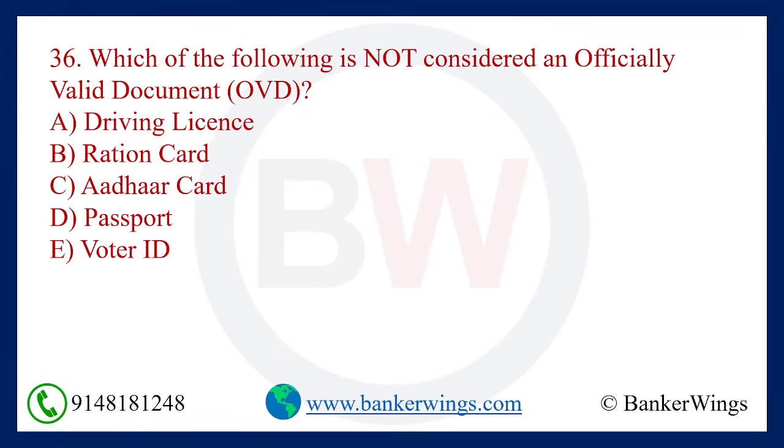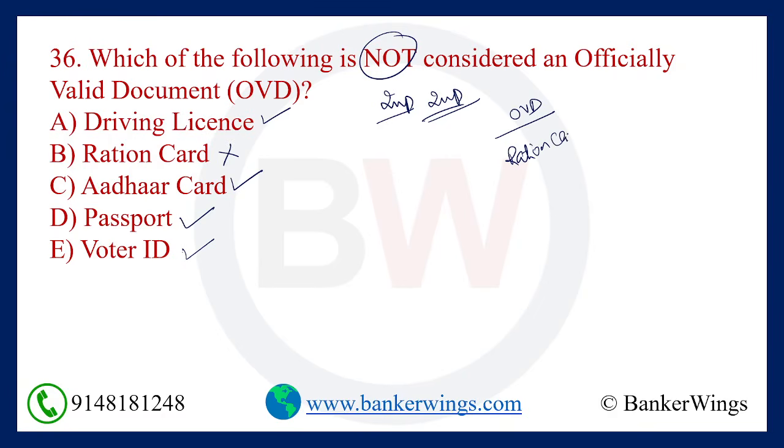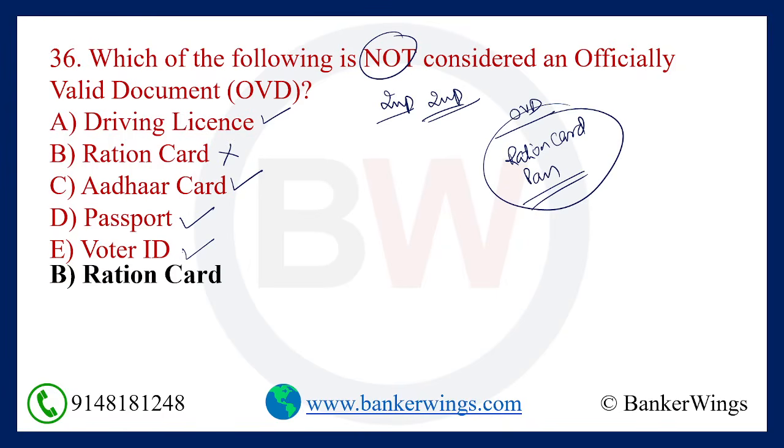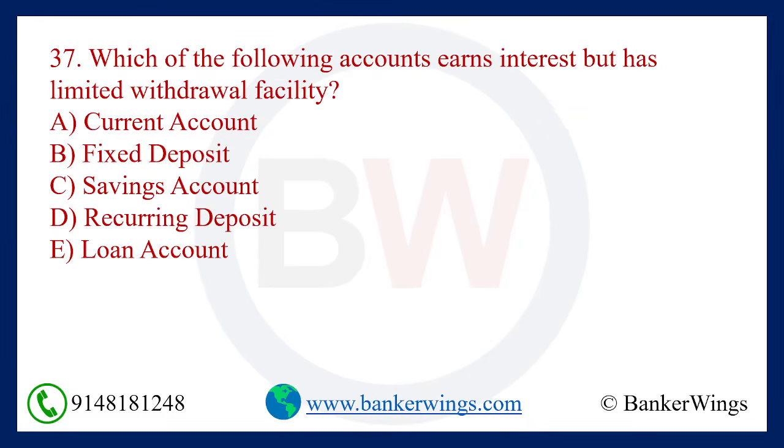Next question. Which of the following is not considered as an OVD? OVD means officially valid document. This is a very important question again. Which of the following is not considered as an officially valid document? Driving licence, it is considered. Ration card, no. Aadhaar card, yes. Passport, yes. Voter ID, yes. See here, ration card and PAN card are not considered as OVDs. So the answer is option B, ration card. Next question.